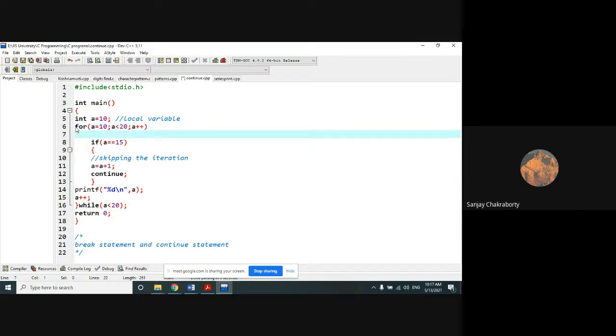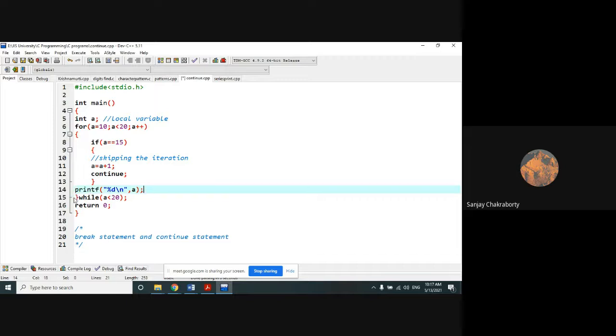Okay. So here I have declared only a. Now within this I have given the if condition for 15. Then I have printed the value of a here, and we will remove this while loop. We don't require the while loop because I am using a for loop. So in this case, we will check it out.